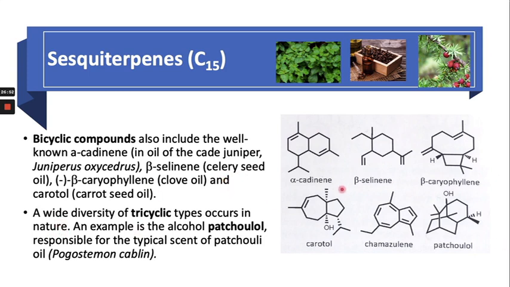And the tricyclic sesquiterpenes, right? This one is a tricyclic sesquiterpene, which is patchoulol, right? This one ring, second ring, and third ring. This is called the tricyclic sesquiterpene, and it is found in patchouli oil, which is also called Pogostemon cablin.